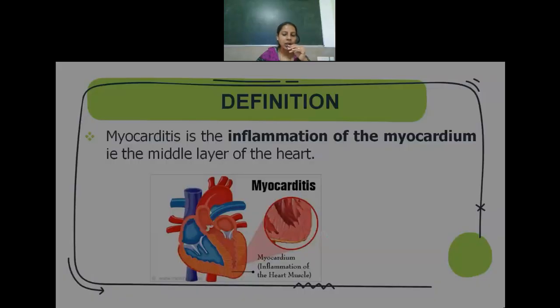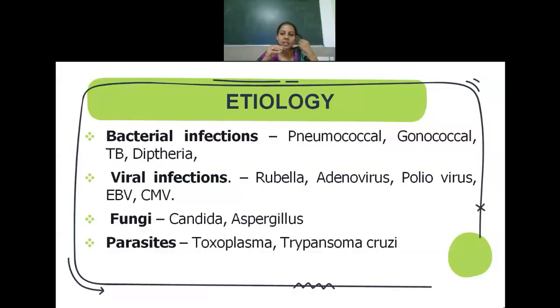Now, regarding the etiology, as I have told, it is most of the time caused by infections. Infections in the sense it is caused by microorganisms. It can be caused by bacteria, virus, fungi, or even by parasites or protozoa. Now, bacteria, most of the time pneumococci, gonococci, then TB bacilli or diphtheria are responsible for myocarditis.